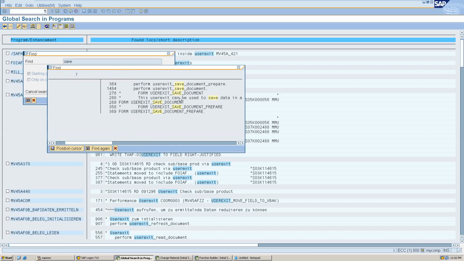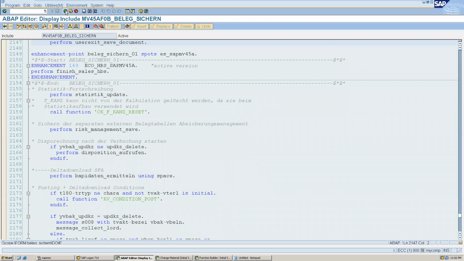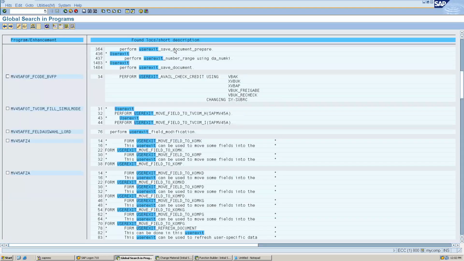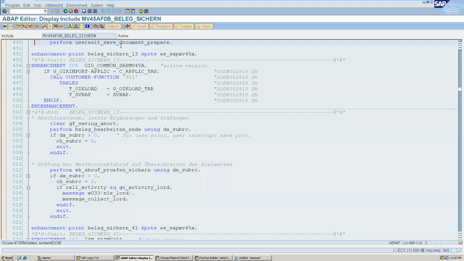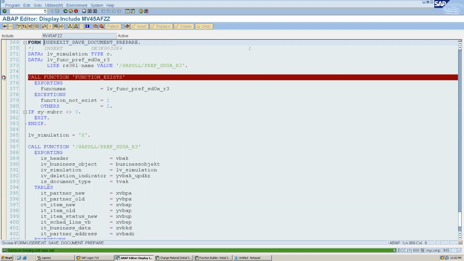prepare document. Prepare means it will generally be called without saving. By the name I can understand it, but I am not sure. So let's go inside; no, this is save. One minute. Let's go to save document prepare, and inside this I may put a breakpoint. So this is our user exit.